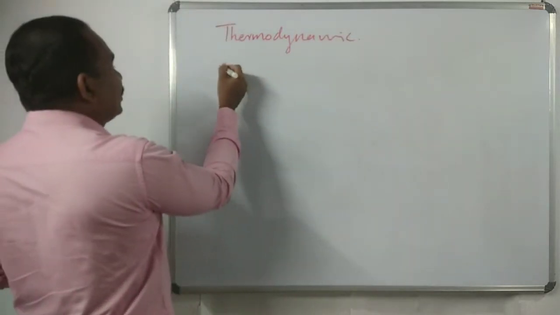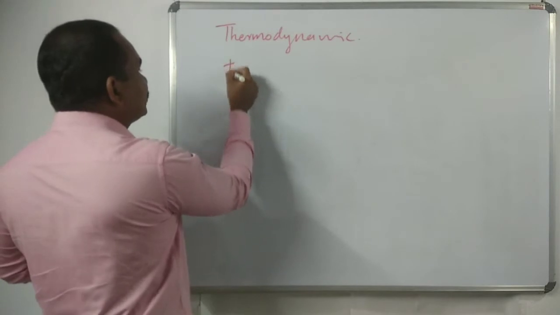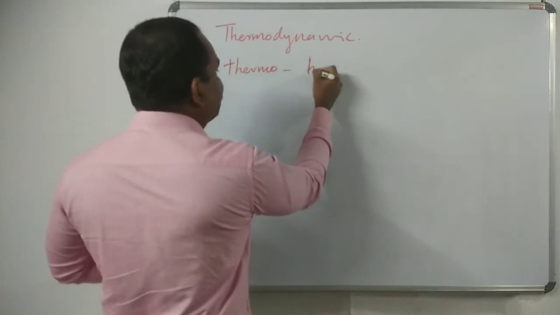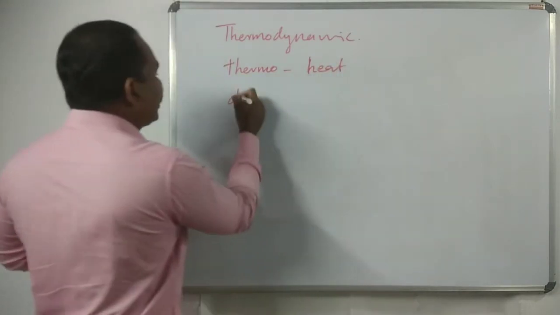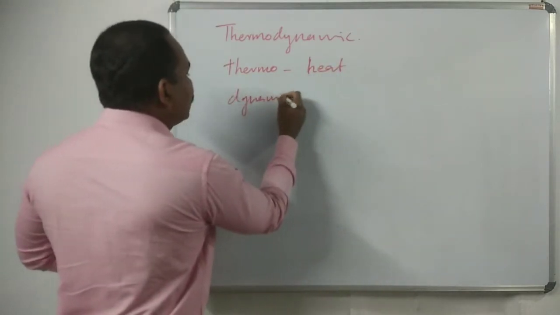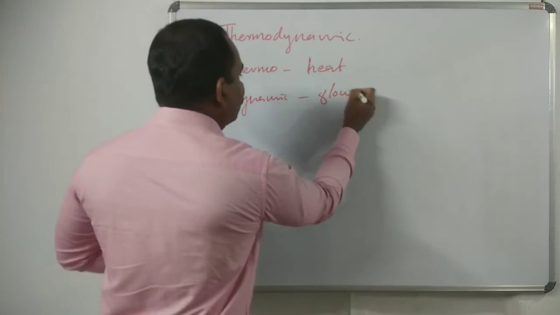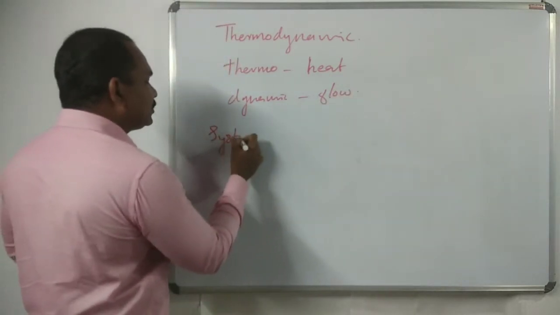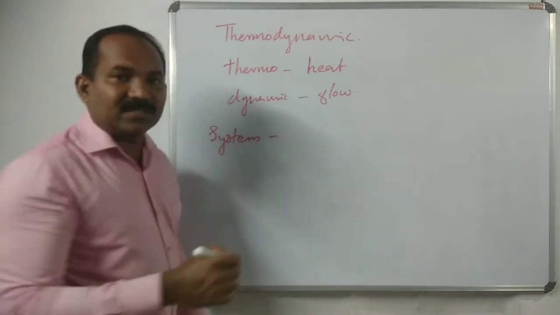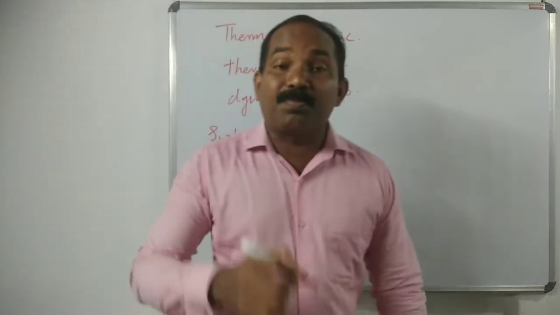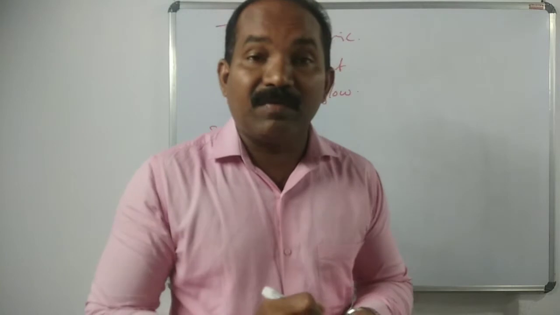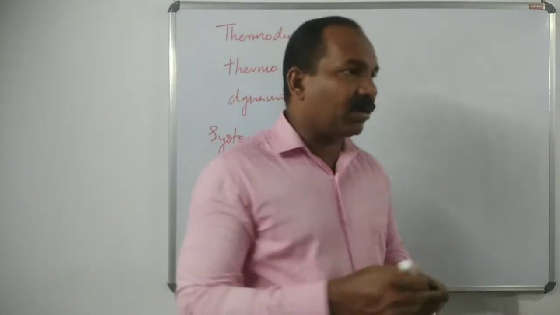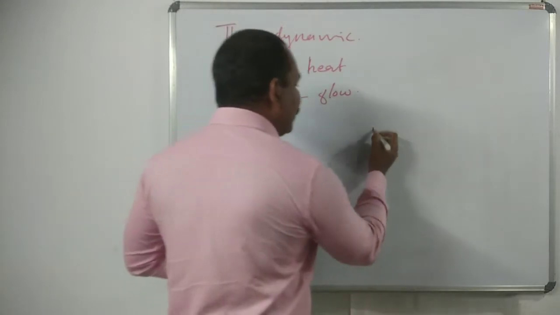The word is taken from two Greek words: thermo, which means heat, and dynamic, which means flow. The first important point is system. What is a system? A system is the part of the universe which is under observation, under investigation. Let's take a beaker.